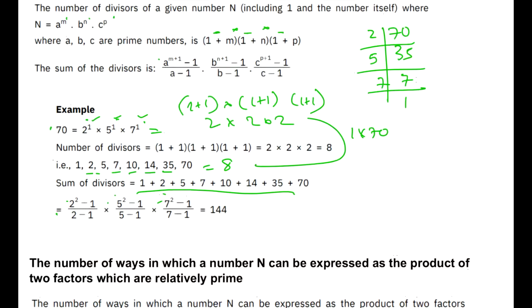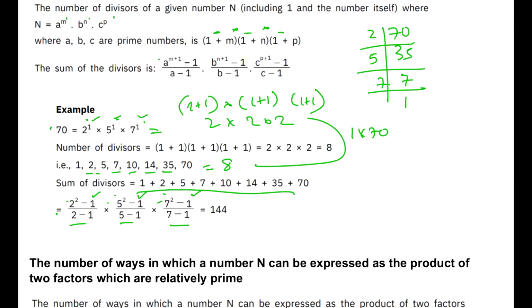Once you raise it to the power of the original power plus 1, you need to subtract 1 from each value. Minus 1, minus 1. Once you have done this, for each of these numbers you need to divide by the base value minus 1.